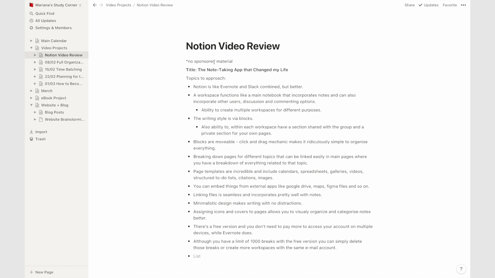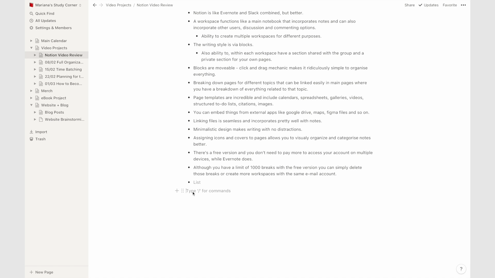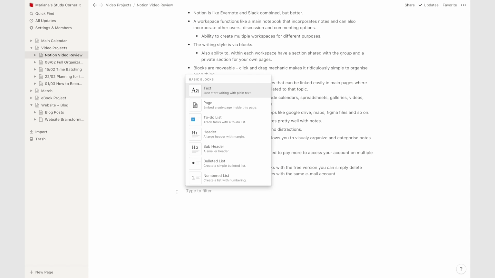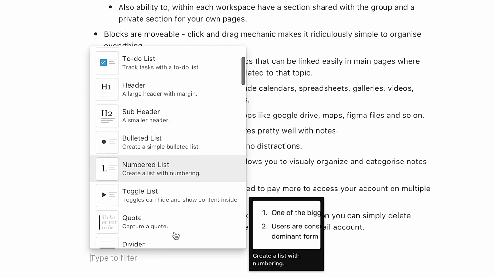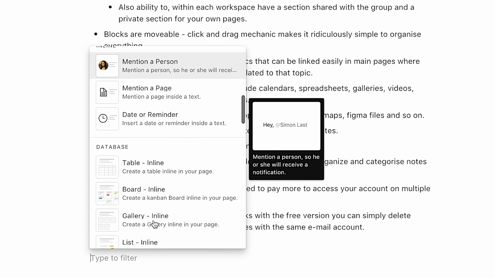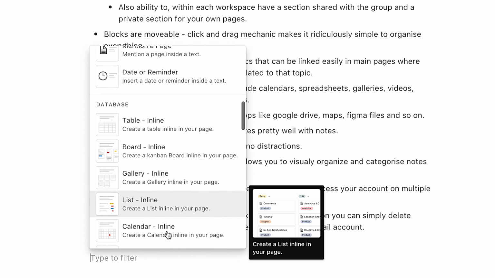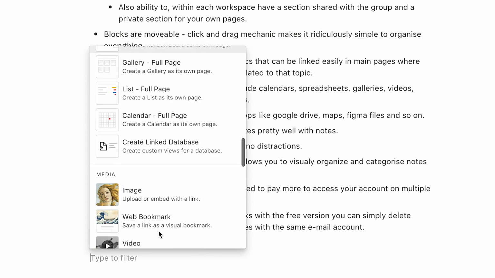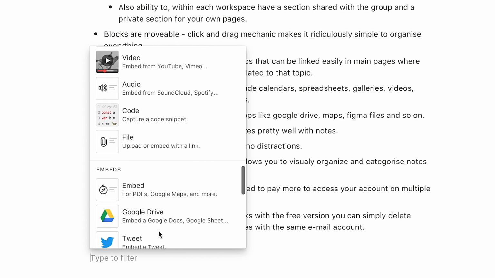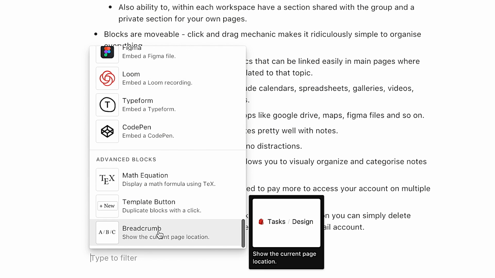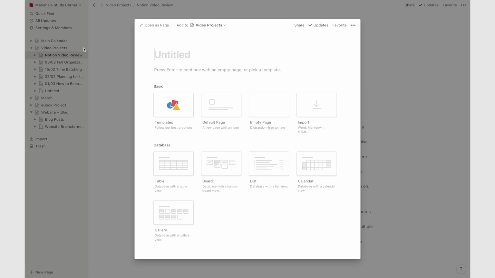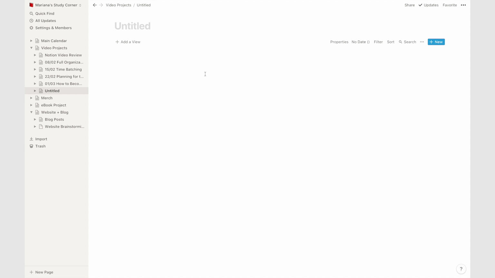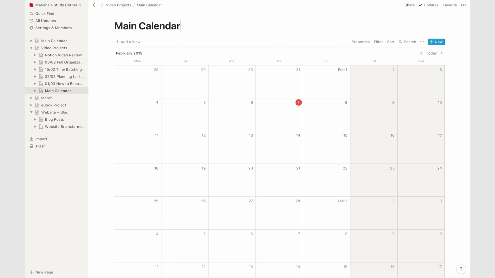Also, Notion operates via a template base, and this means that every time you create a new block, you don't have to automatically create text. Notion offers you the ability to create different things inside your notes, like images, spreadsheets, citations, to-do lists, galleries, videos, and so on. You can also use these templates to create pages on the go, like if you want to include a calendar, Notion will create a full-sized calendar for you that you can incorporate into your notes.